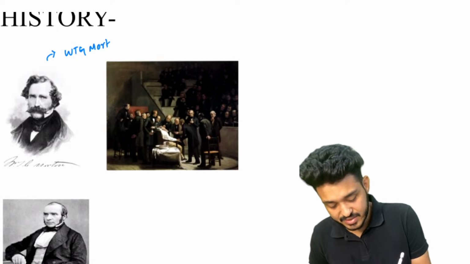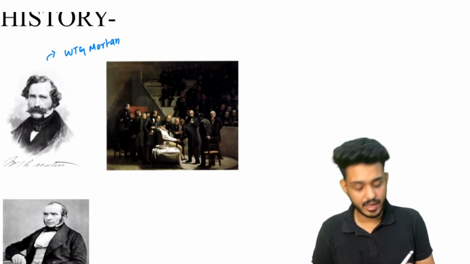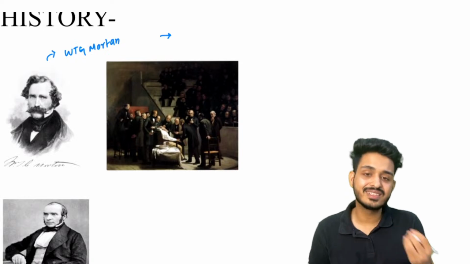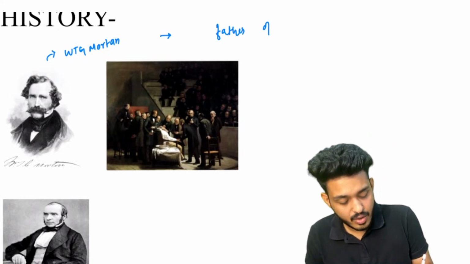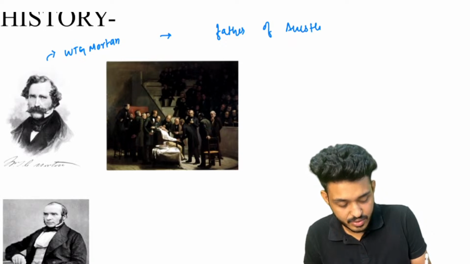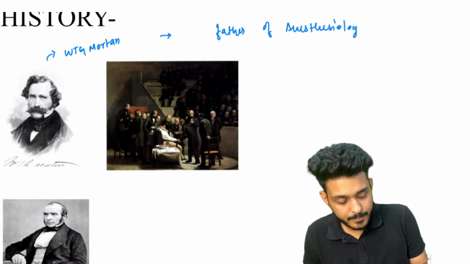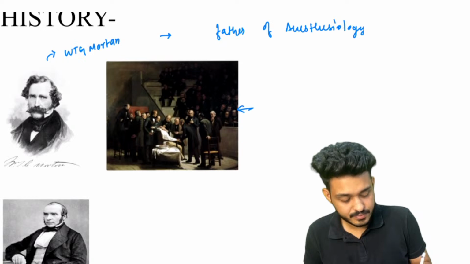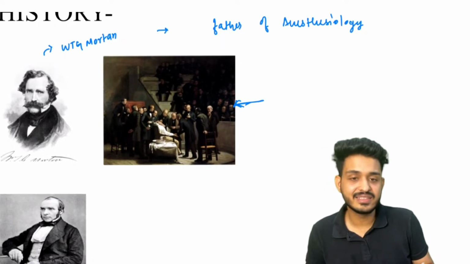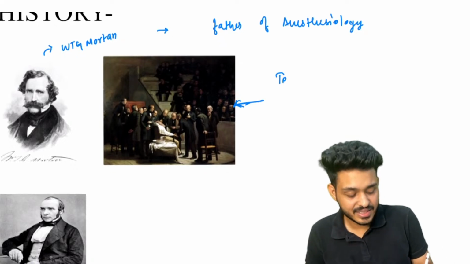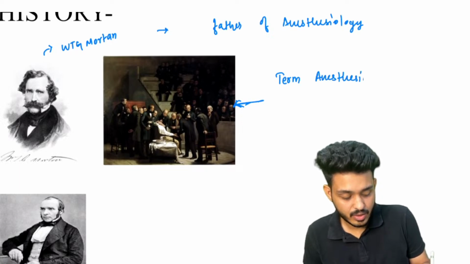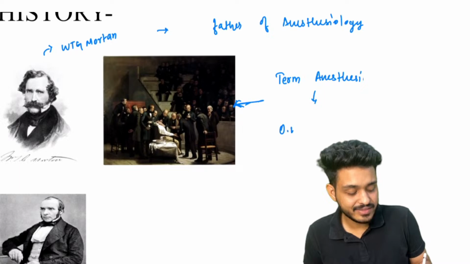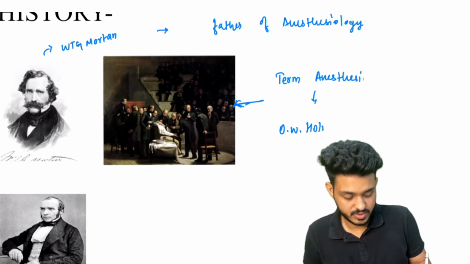This gentleman is WTG Morton. And why is he important? He is also known as the father of anesthesiology. He discovered anesthesia, and the term anesthesia was given by one scientist, that is Oliver Wendell Holmes.